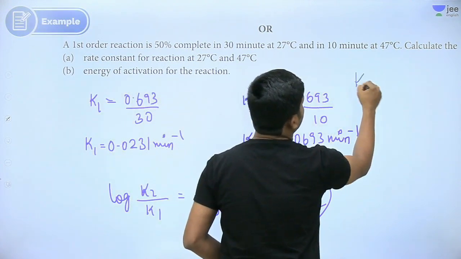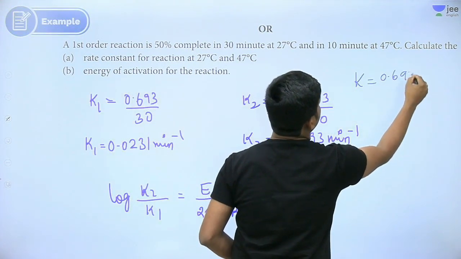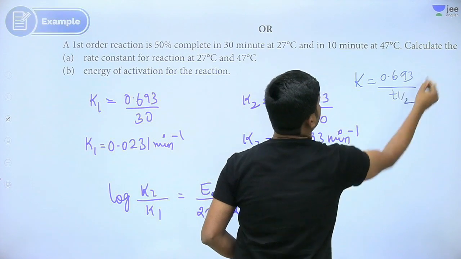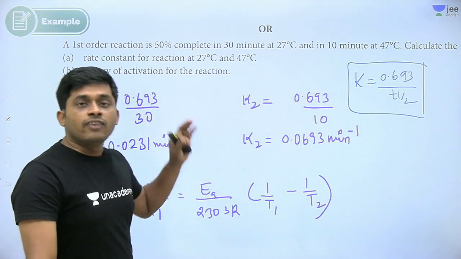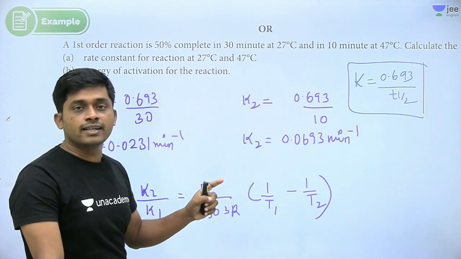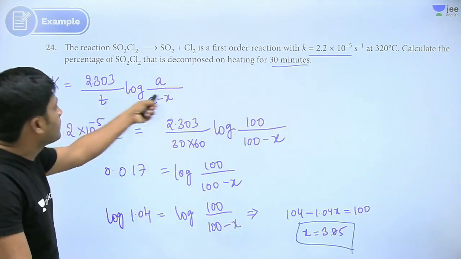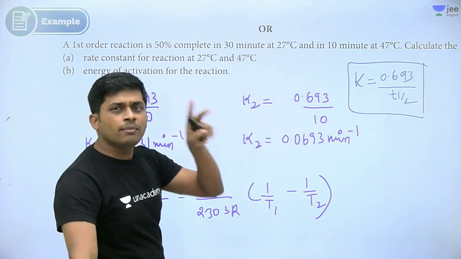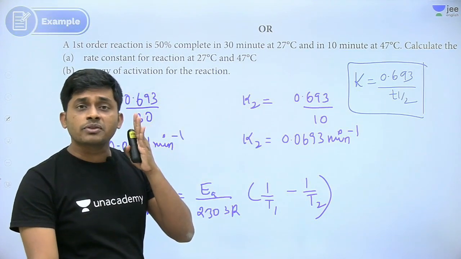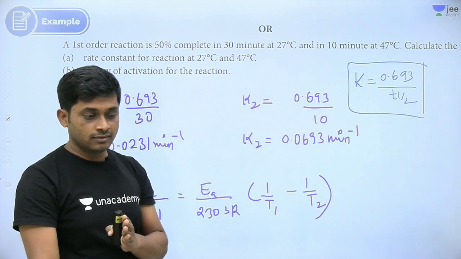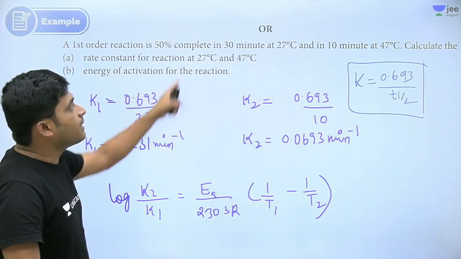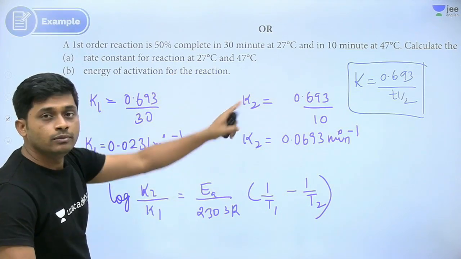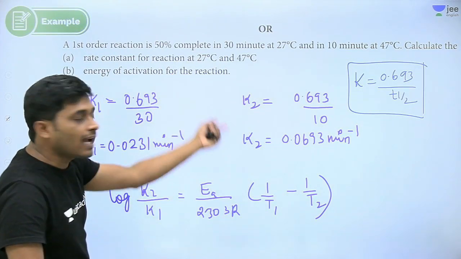The formula is K equal to 0.693 by T half for a first order reaction. So one formula is the rate constant directly, this formula. The second formula is this. Remember 2 formulas, and 1 question will come tomorrow. So 0.693 by 30 minutes for K1, and 0.693 by 10 minutes for K2, and we get the individual values.